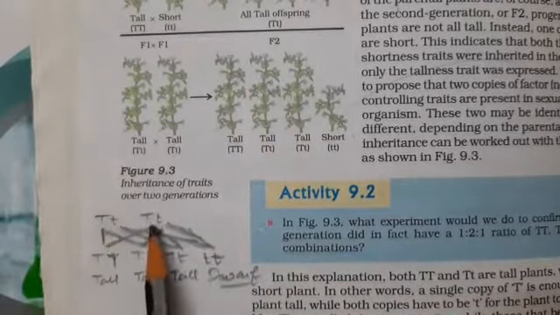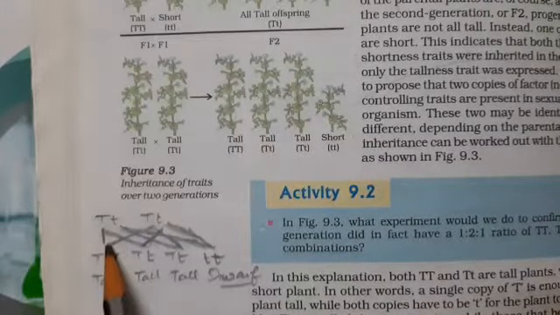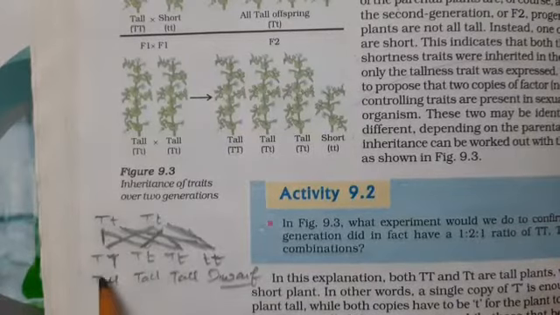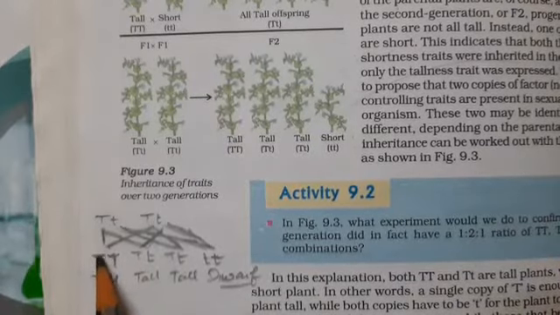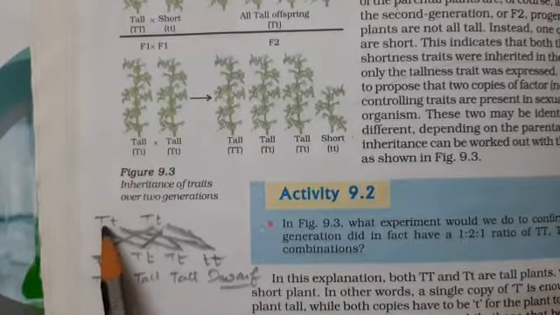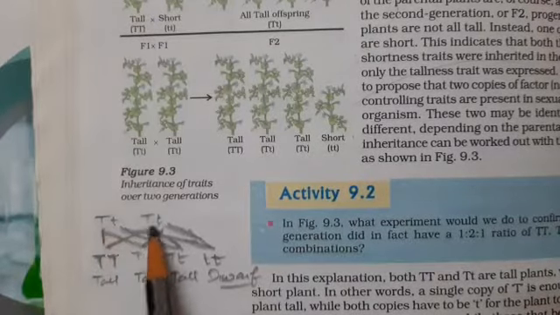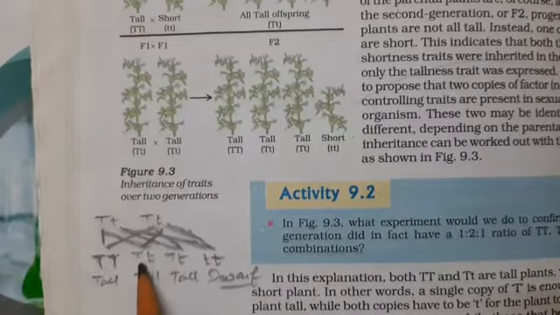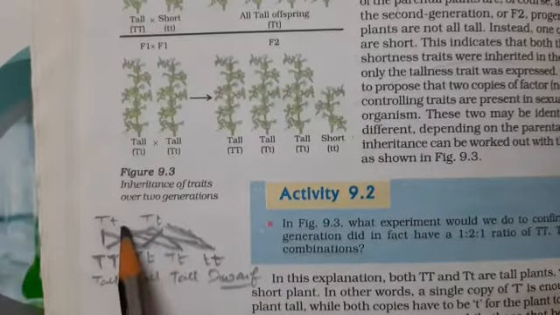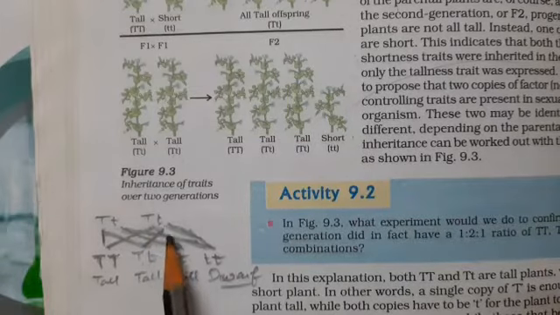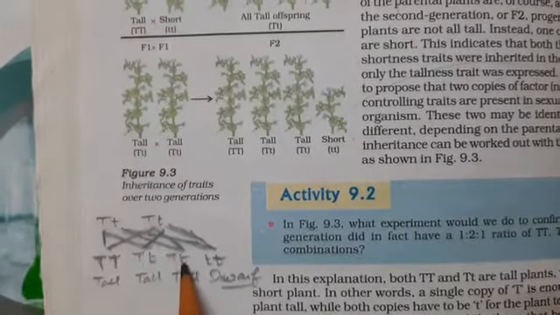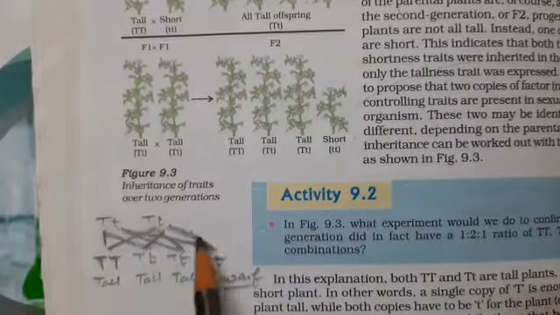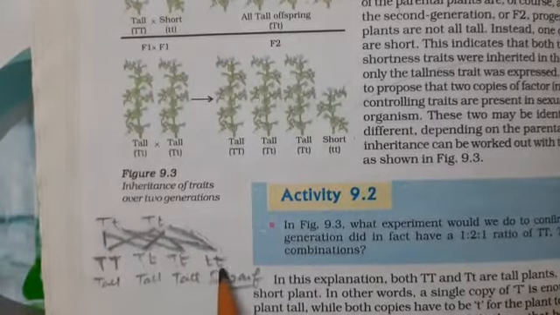So this is tall and short. This is tall, that is capital T, and capital T donated from each side. This must have a pure heredity of tall characteristics for one plant. Then for the second one, we take from this side, which gives capital T and small t. Same way, small t from this side and capital T from this side gives capital T and small t. But the last one, small t and small t crossbred, gives small t and small t.